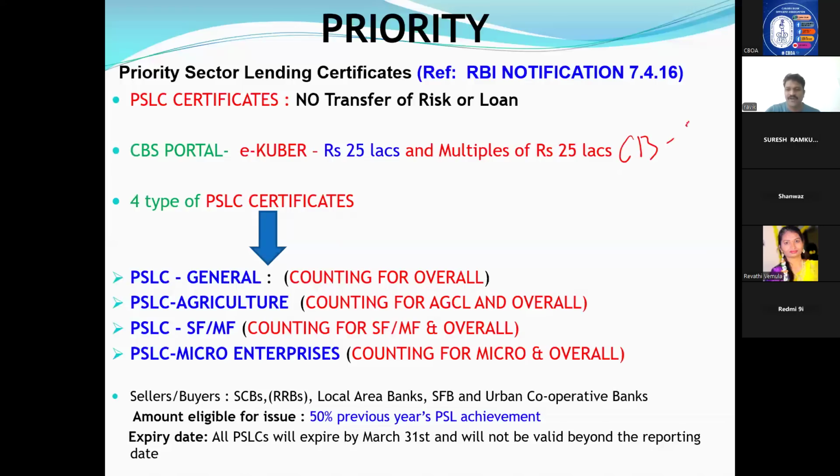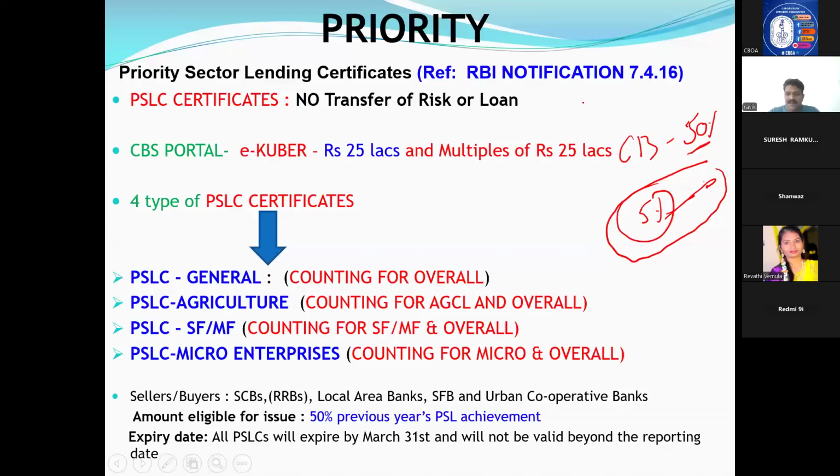Example: Canara Bank achieved general priority 40%. We have achieved 50%. We have 10% extra. Of that 10%, only 50% we can sell, which means 5%. That 5% we can sell to any other bank, like for example BOB or State Bank of India. If there is a shortfall, we can sell and we will get some commission for that. That is called priority sector lending certificates.